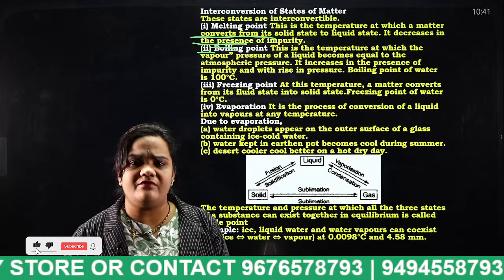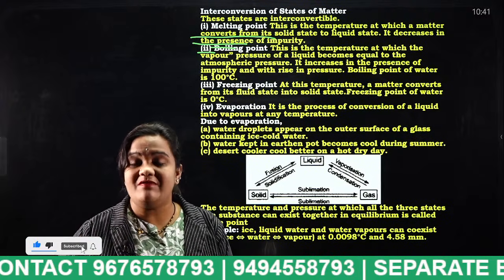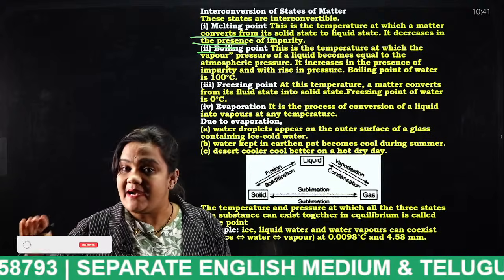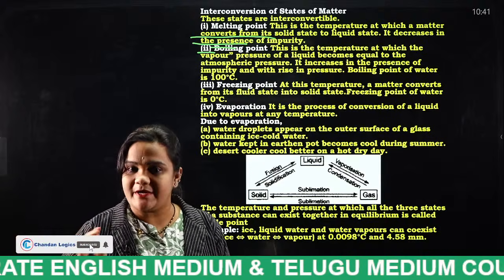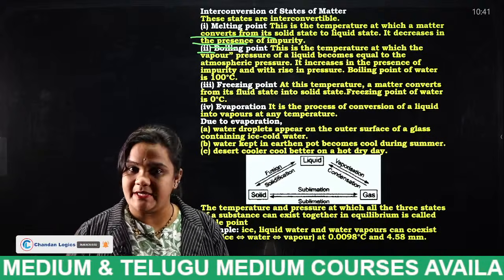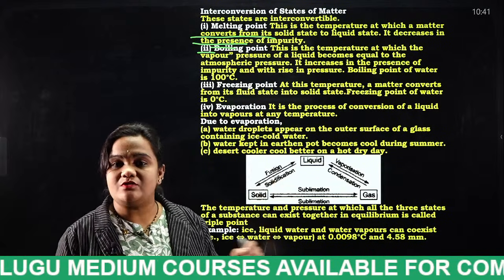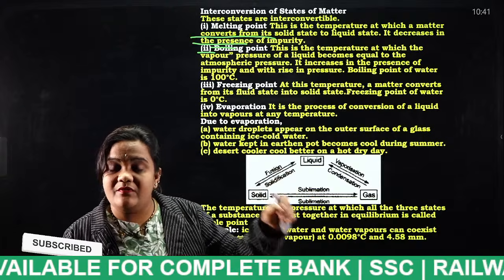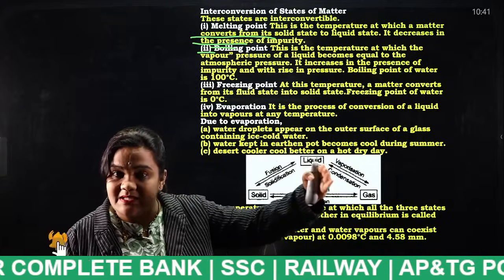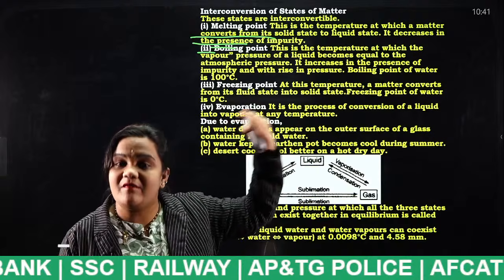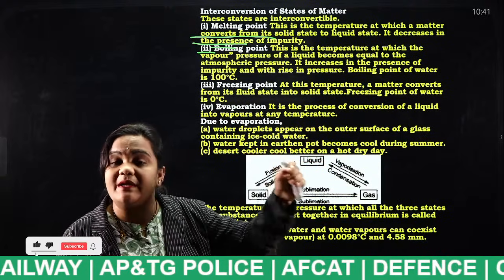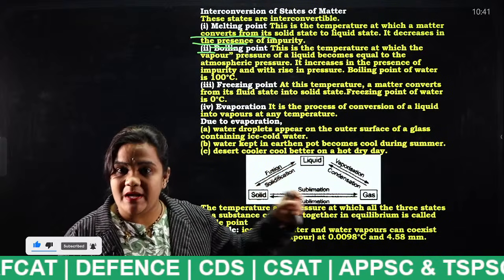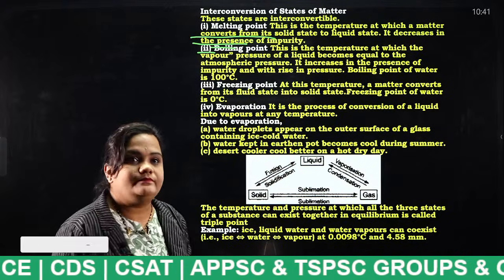What is the meaning of that? When we boil the water, when it reaches 100 degrees centigrade, what happens to that water? It starts getting evaporated. So that point is known as what, students? Boiling point. The water after heating, when it reaches 100 degrees centigrade, starts evaporating. That particular point at which the water gets evaporated is known as what? Boiling point. Okay, very good.